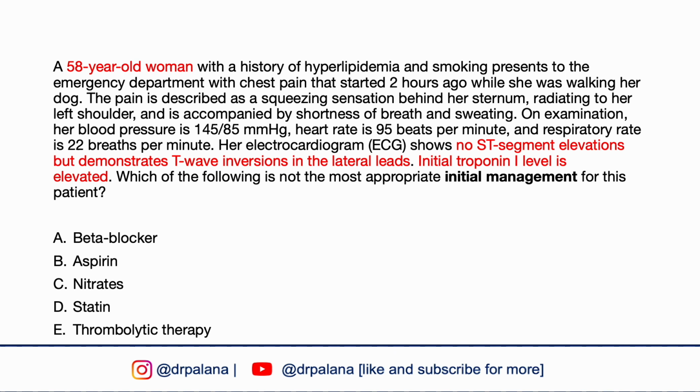Which of the following is not the most appropriate initial management for this patient? Beta blocker, aspirin, nitrates, statin, or thrombolytic therapy? The patient in this case has a non-ST elevation MI. Thrombolytic therapy is not indicated in non-ST elevation MI as the risk of bleeding outweighs the potential benefits in the absence of ST segment elevation myocardial infarction.